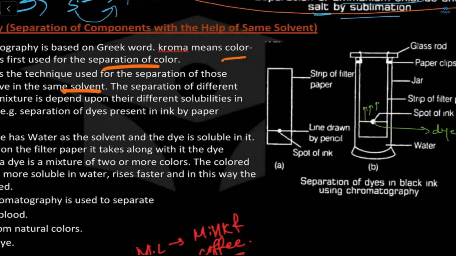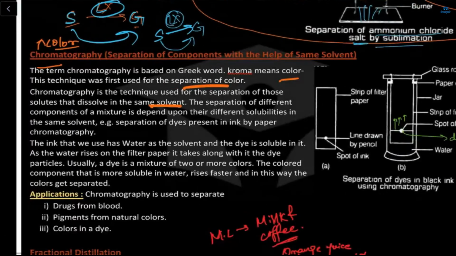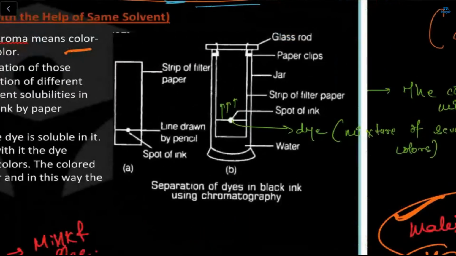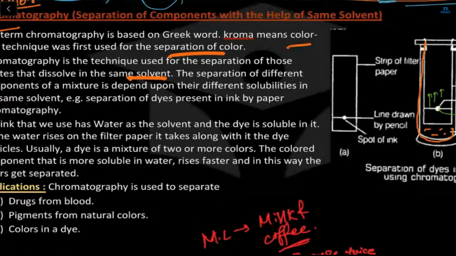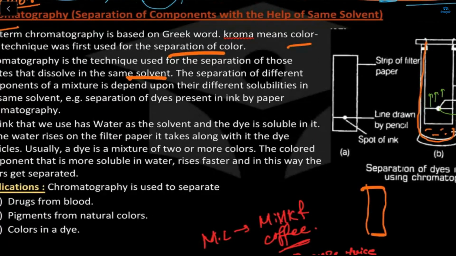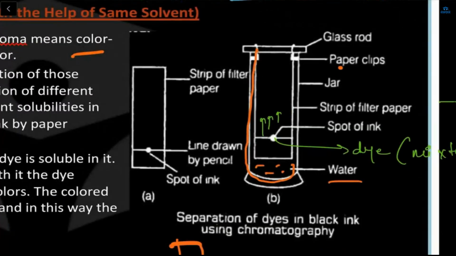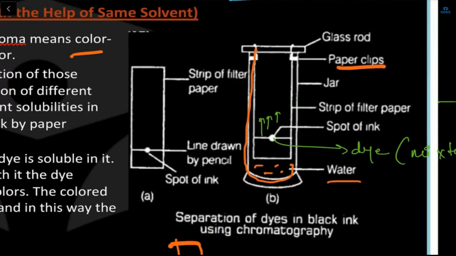Now I'll show you this diagram, then you will easily relate. Let's say this is a beaker, and in this beaker, water is there. And we put one paper. This is my paper. See the paper clips, and on this paper clip there is a spot of ink.